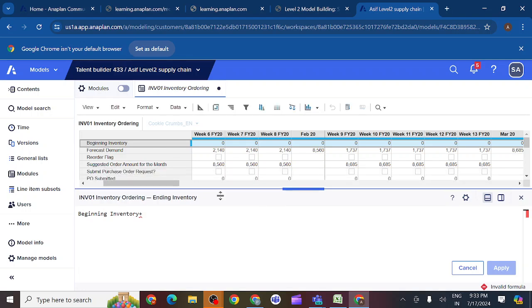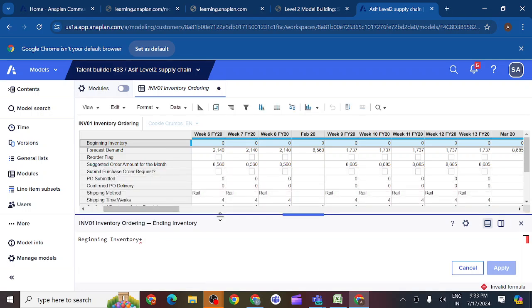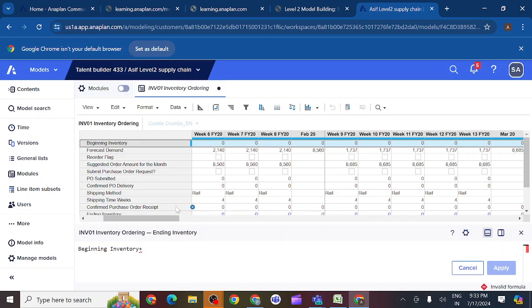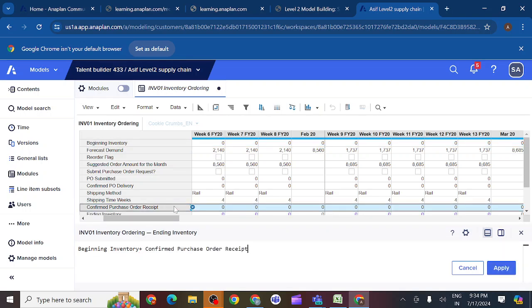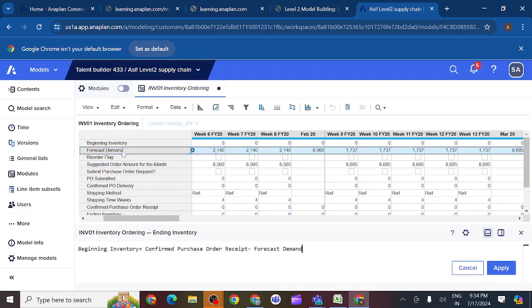Then confirmed purchase order receipt means how much product we have received for this week. Then forecast demand: how much consumption we have for each and every week. Is it correct? Yes, you can see they have given clear instruction. So this is the difference of forecast demand and confirmed purchase order receipt and beginning inventory. So I will apply this one.